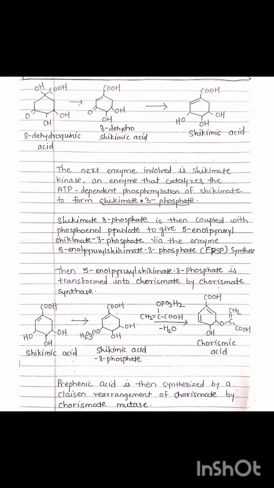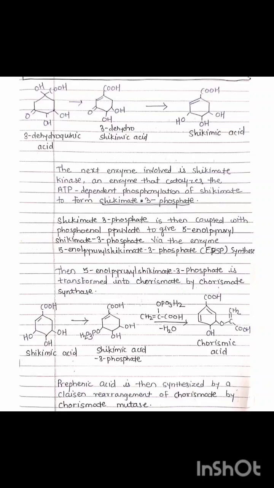Shikimate 3-phosphate is then coupled with phosphoenolpyruvate to give 5-enolpyruvylshikimate 3-phosphate via the enzyme 5-enolpyruvylshikimate 3-phosphate synthase. Then 5-enolpyruvylshikimate 3-phosphate is transformed into chorismate by chorismate synthase. Means there is formation of chorismic acid from shikimic acid 3-phosphate.